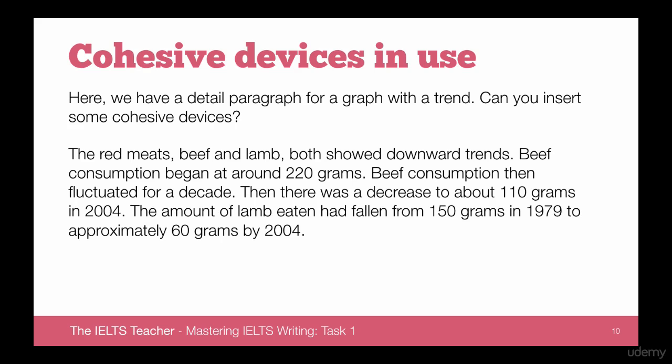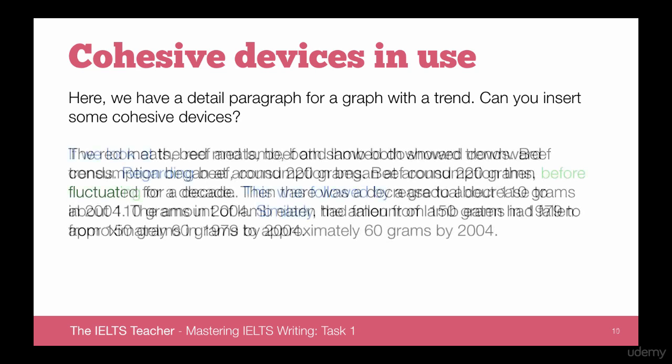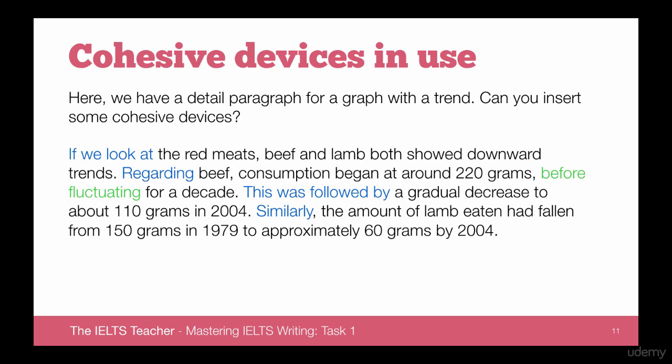Maybe we could use some stage language here to improve cohesion. If we look at the red meats, regarding beef, consumption began at around 220 grams before fluctuating for a decade. This was followed by a gradual decrease. Similarly, the amount of lamb eaten had fallen. So you can see the reason we're using these cohesive devices. Again, not too many.